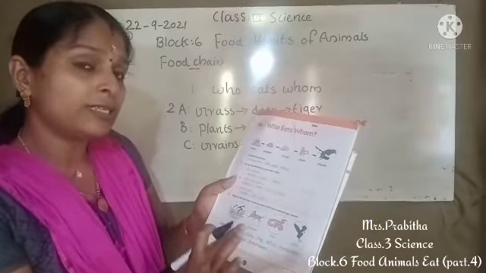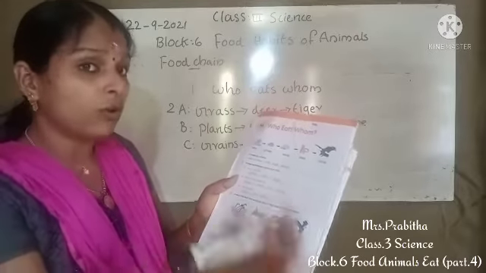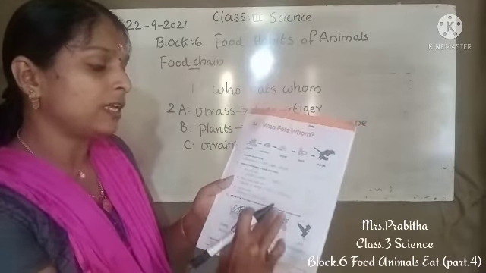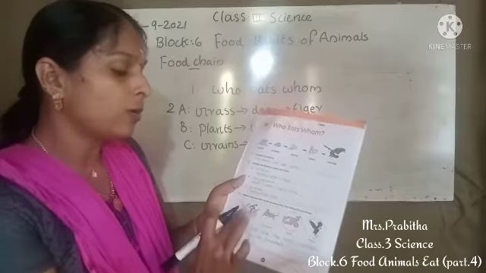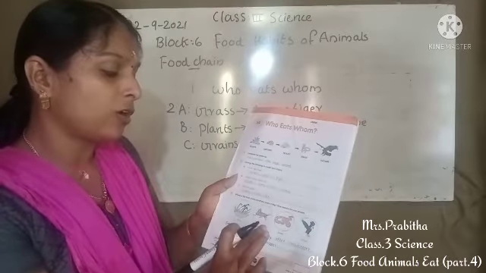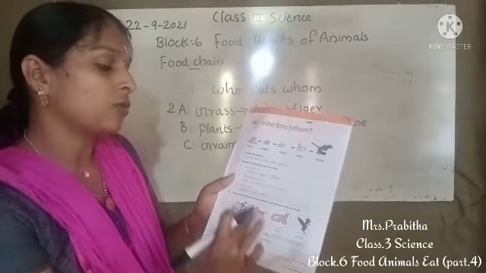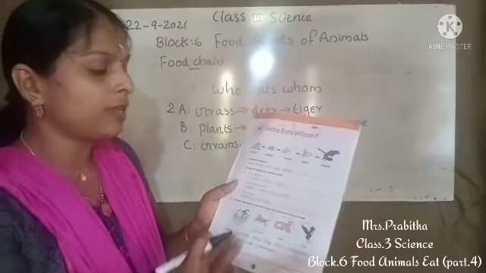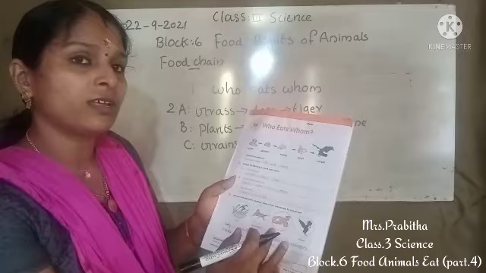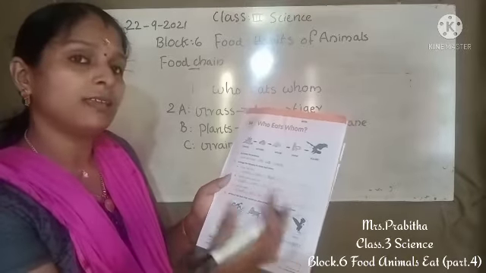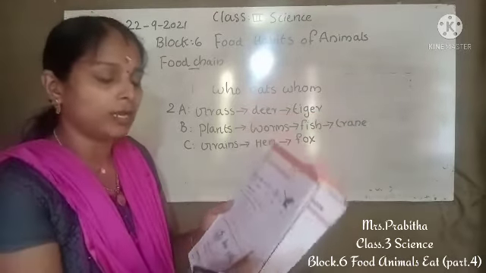Then grasshopper is eaten by frog. So which place? Third place only we can keep it, right? Yes, I would place frog after grasshopper. Then after frog, snake, and then after snake, vulture. It will come like this.